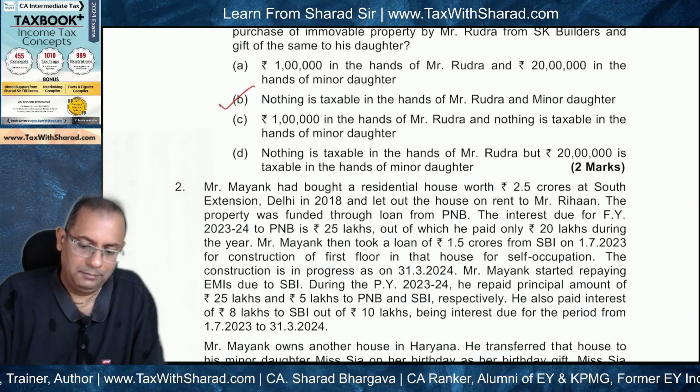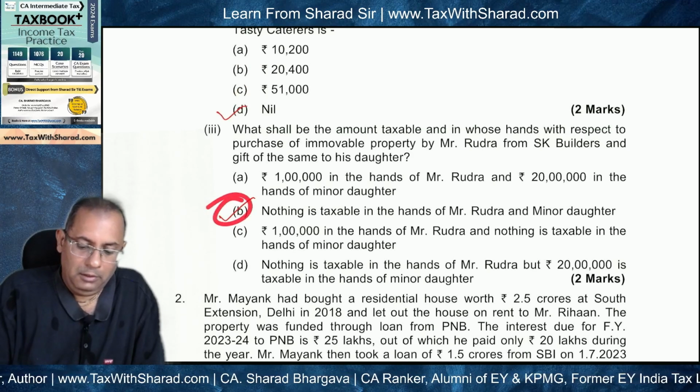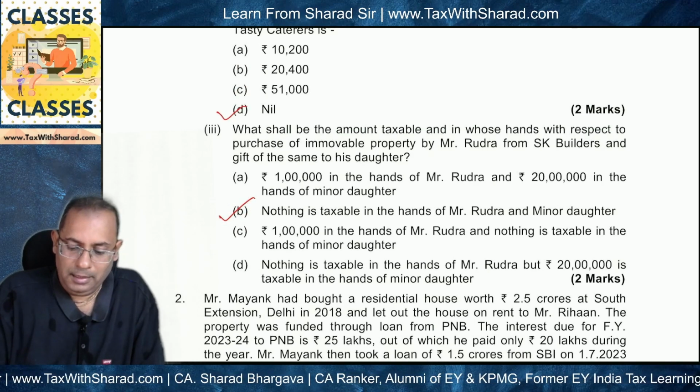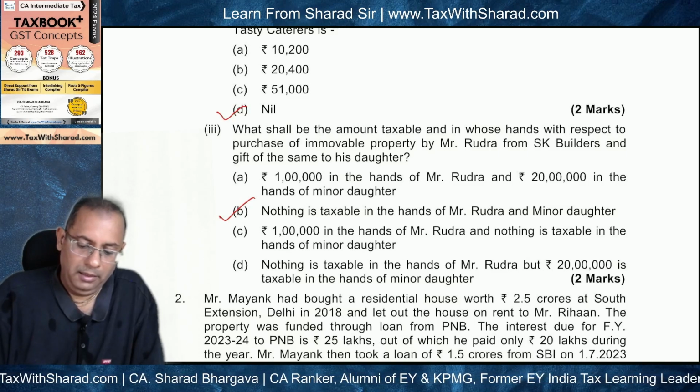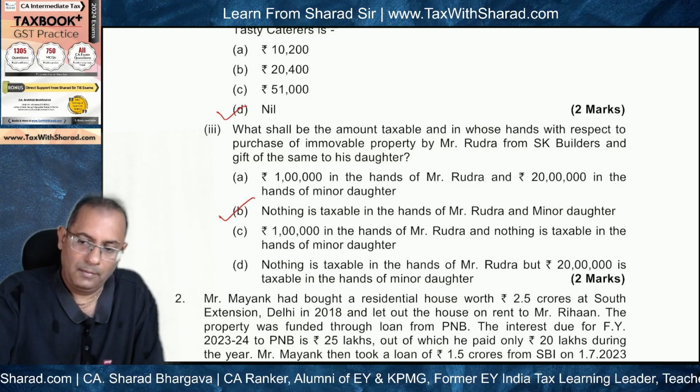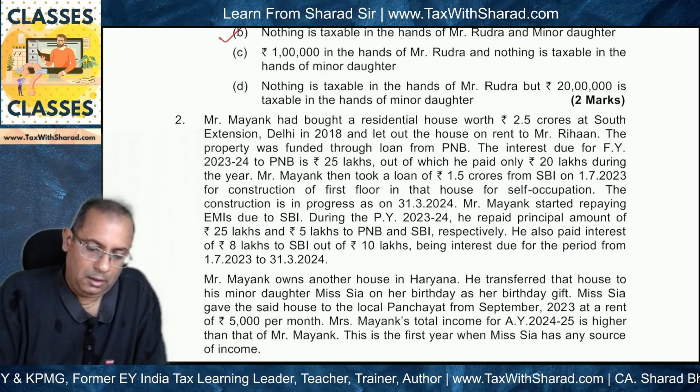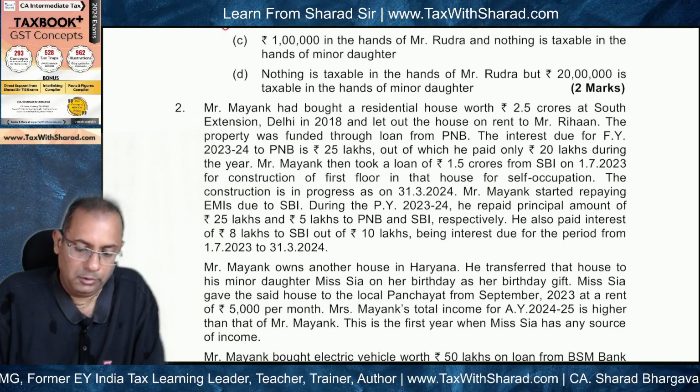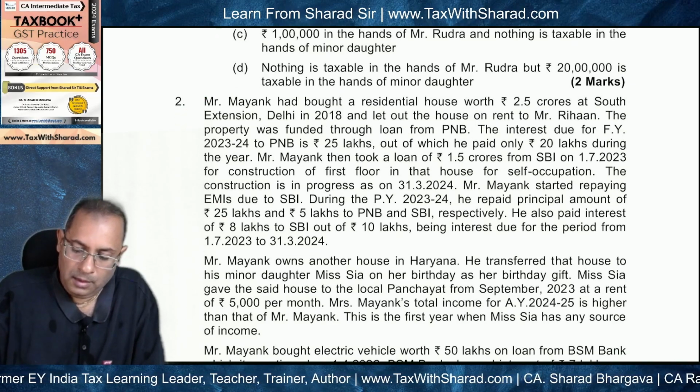So as a result, the correct answer will be V. Nothing is taxable in the hands of Mr. Rudra and minor daughter. Okay. Now we move to the next question, which is number 2.